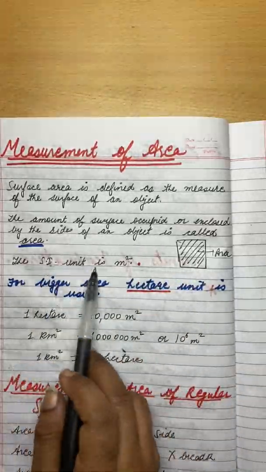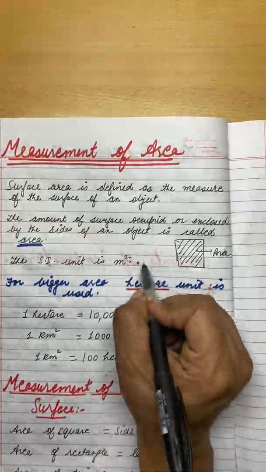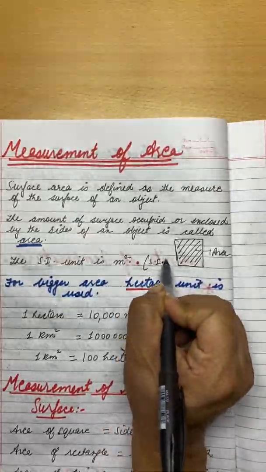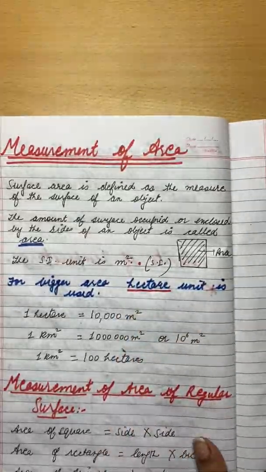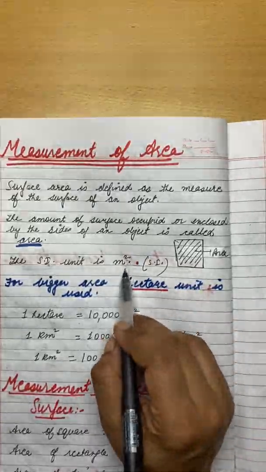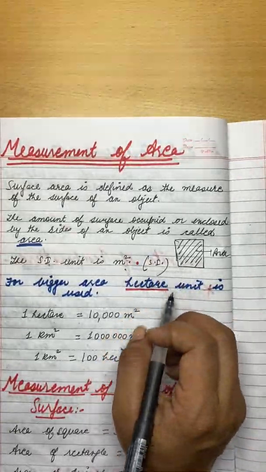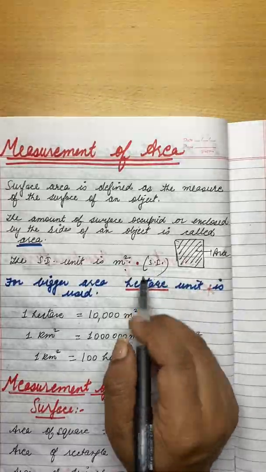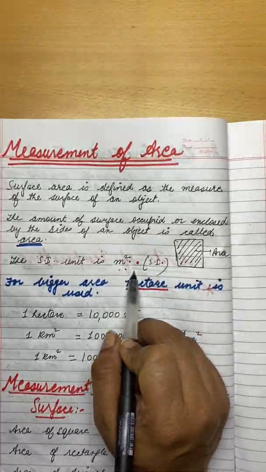Now the unit of area is meter square. This is the SI unit. I have told you about the SI units. The SI unit of area is meter square. You know that area is equal to length into breadth, so meter into meter is equal to meter square.